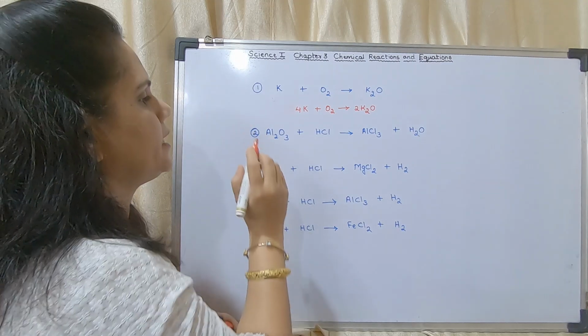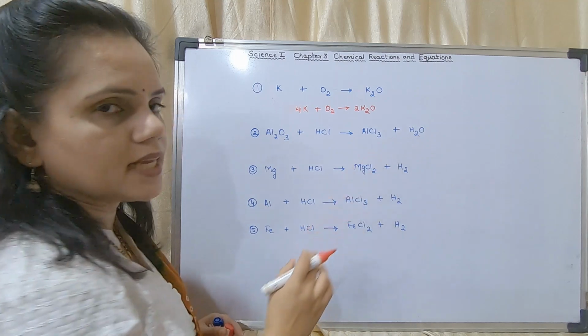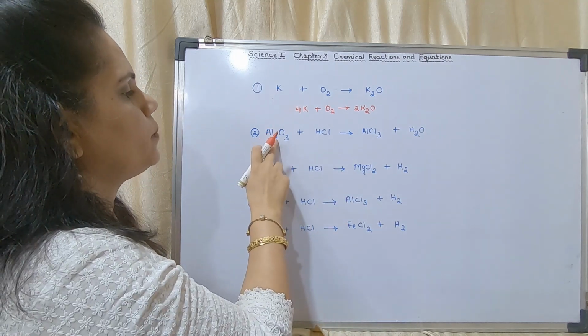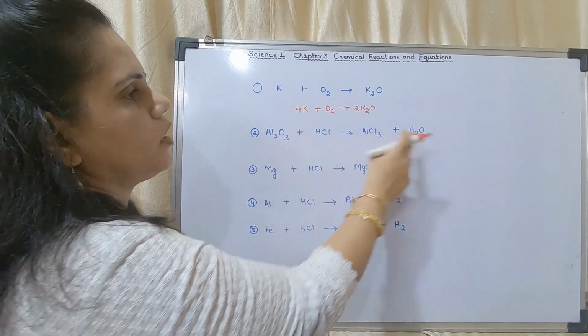Now the second equation is Al2O3 plus HCl gives AlCl3 plus H2O. Al, how many Al? 2. How many Al? 1. How many oxygen? 3. How many oxygen?